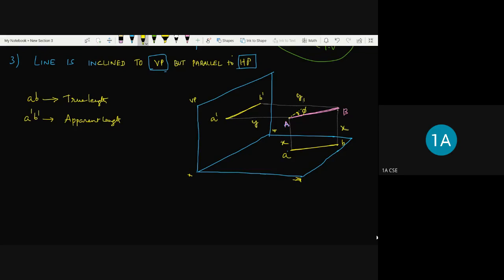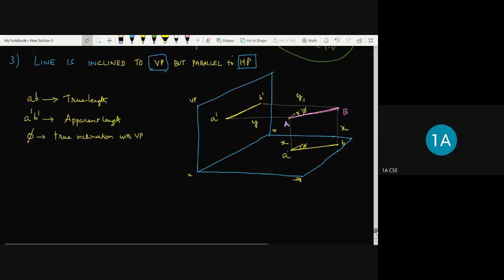In the same way, phi is called the true inclination with VP, meaning the vertical plane, and that can also be represented on the top view like this. Now, while drawing this in the 2D environment, I'll show you how it can be drawn.